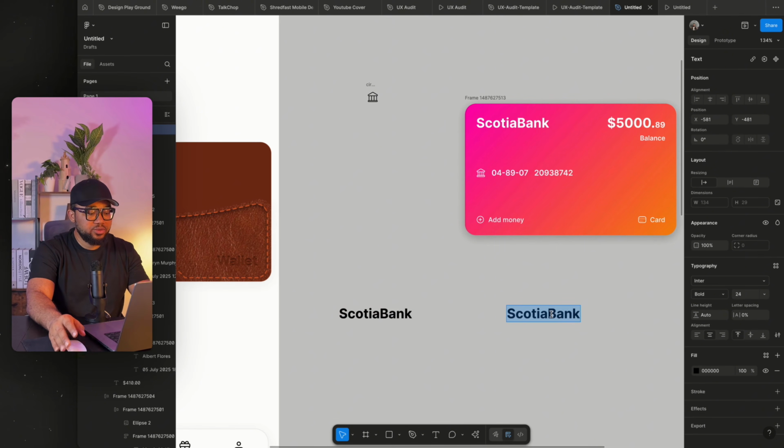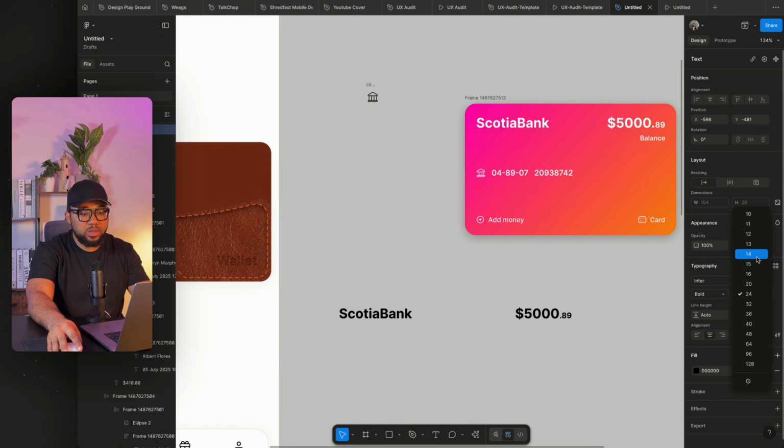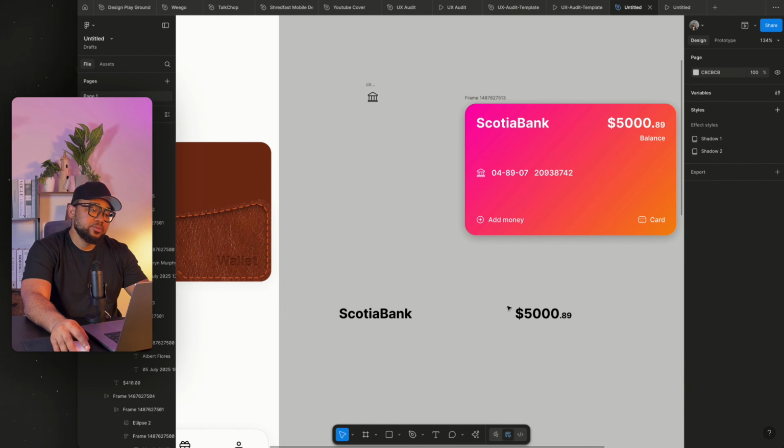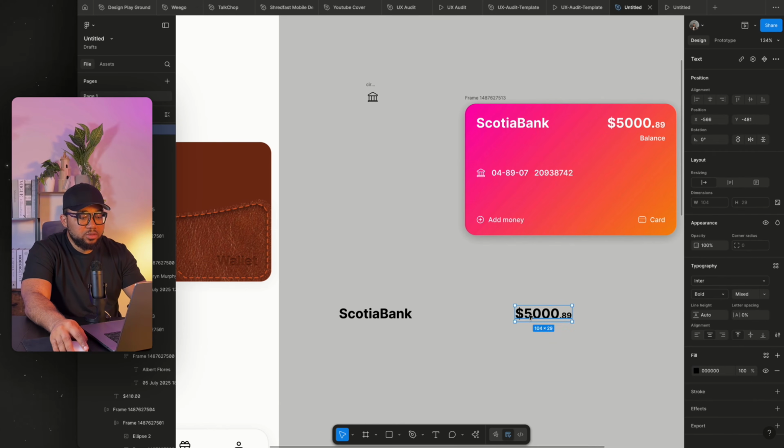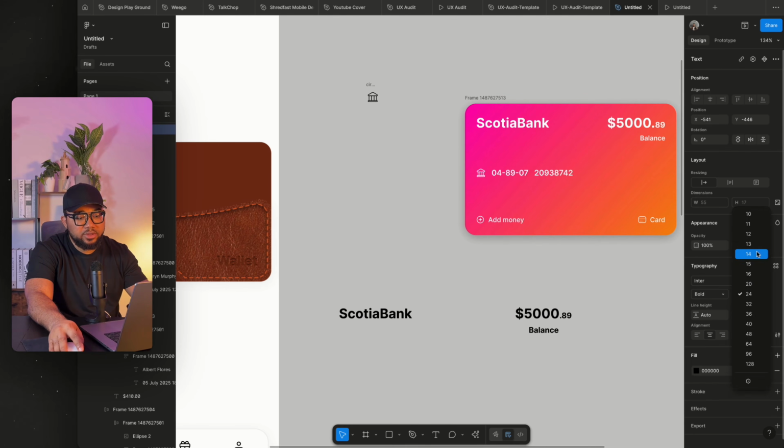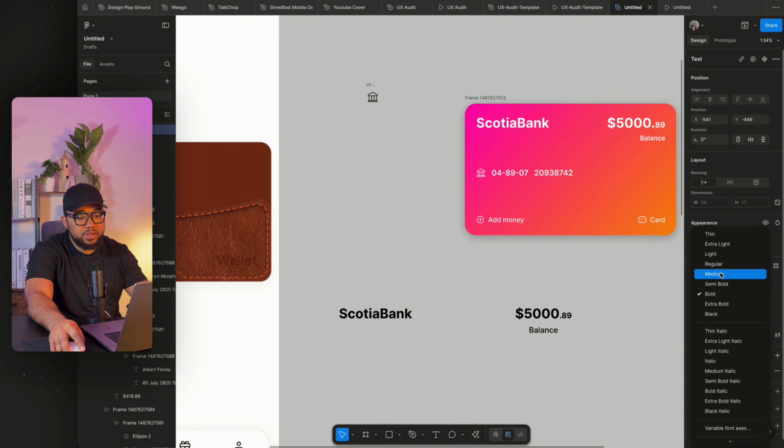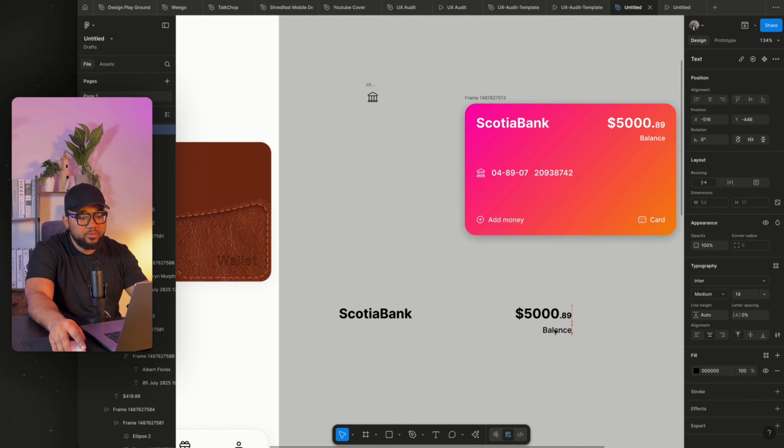To duplicate, you just press Ctrl D, then dollar sign, we're using 5,000.89. So this figure, I'm going to reduce the height. So we have this number 1. So duplicate this, select anchor balance, set this to 12 or 14 rather. So I'm going to set this to medium, or you can use semi bold.